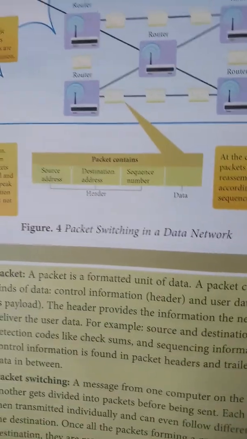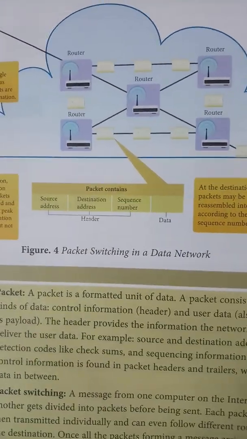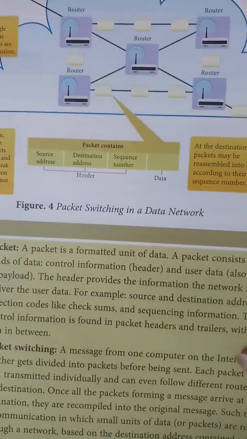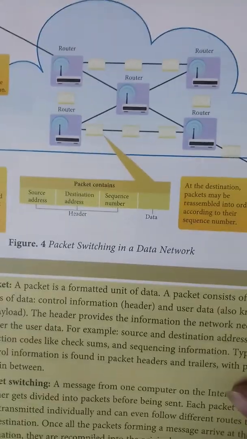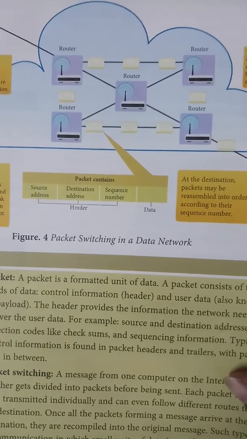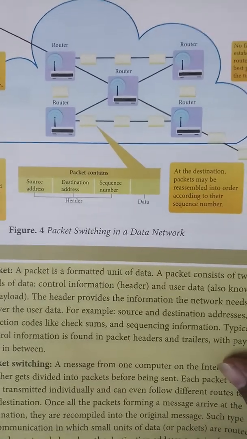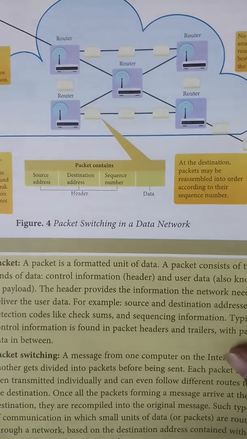So here is packet switching in a data network. There are so many routers and also the packets. So what is a router? It is a message transfer device. It forwards the packets to the particular IP address, and it allows multiple devices to use the same network.